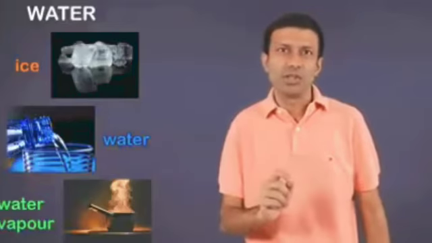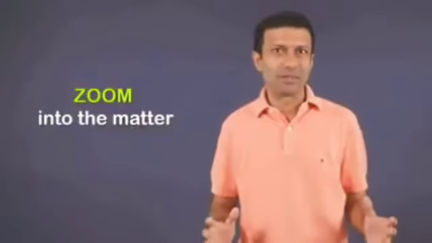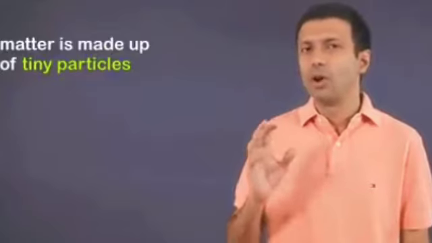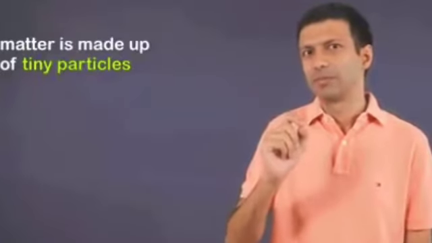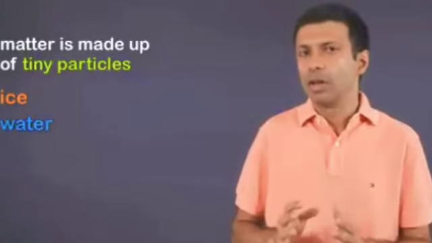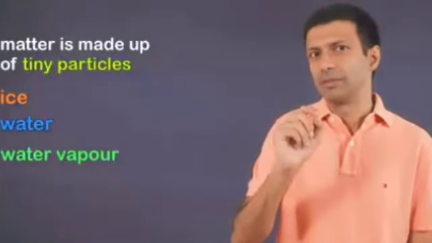To answer this question, we need to zoom into matter and take a closer look. As you may already know, all matter, whether solid, liquid or gas, is made up of tiny, tiny particles. For example, ice, water and water vapor are all made up of the same tiny particles.